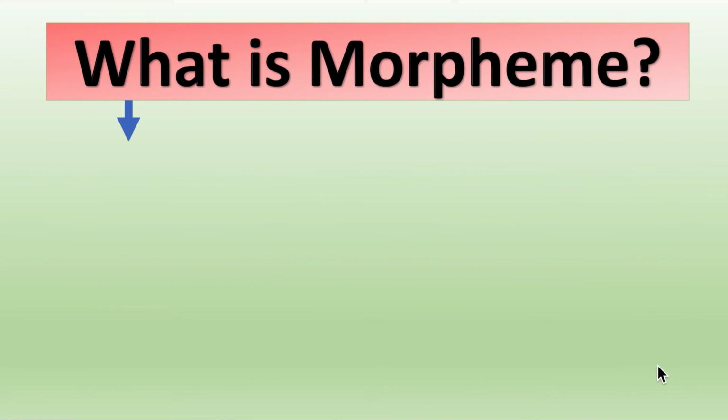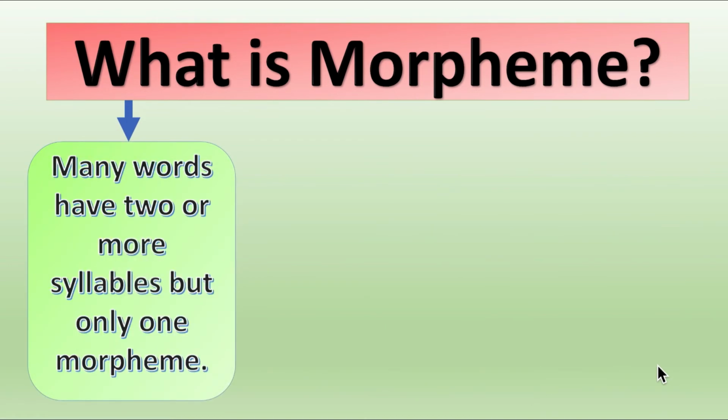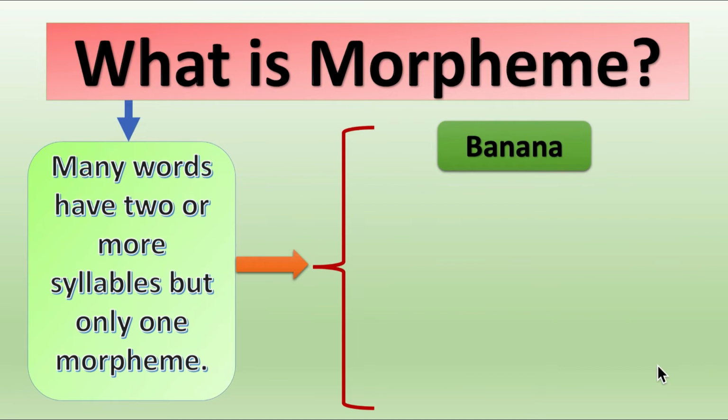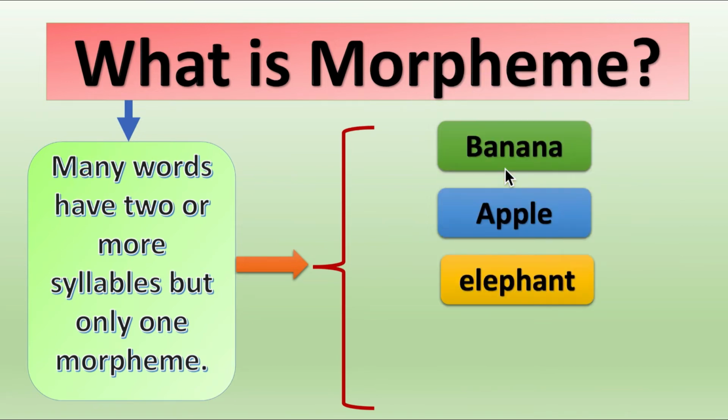What is morpheme? We continue our discussion. Many words have 2 or more syllables but only 1 morpheme. For example, banana, it has more than 1 syllable but it is 1 morpheme. We cannot further divide banana into 2 parts. Apple, it has more than 2 syllables but it's a single morpheme. Likewise, elephant, many syllables but 1 morpheme. Papaya, many syllables but 1 morpheme. So what we come to know is that many words have 2 or more syllables but only 1 morpheme. We move on to the next.